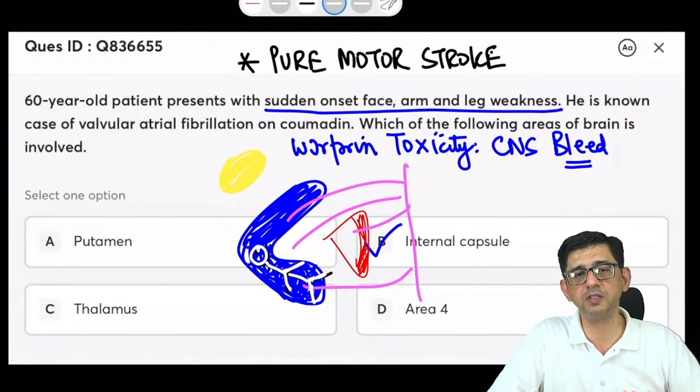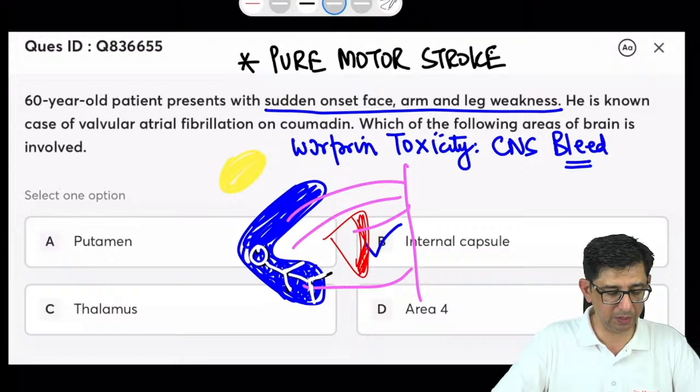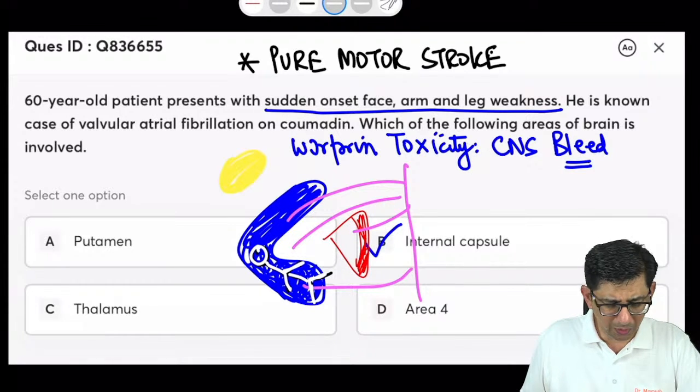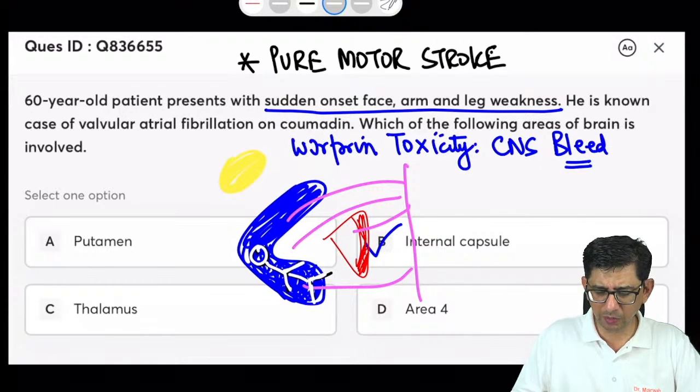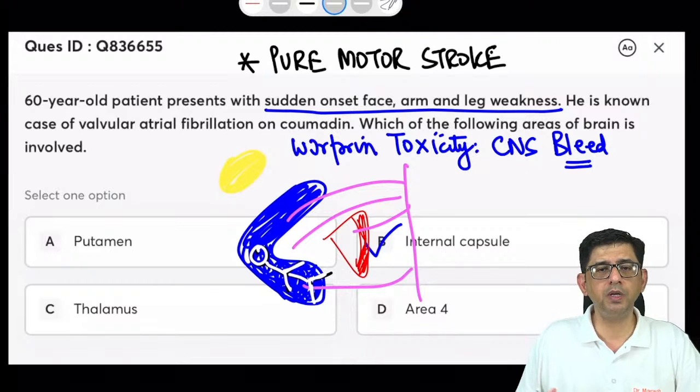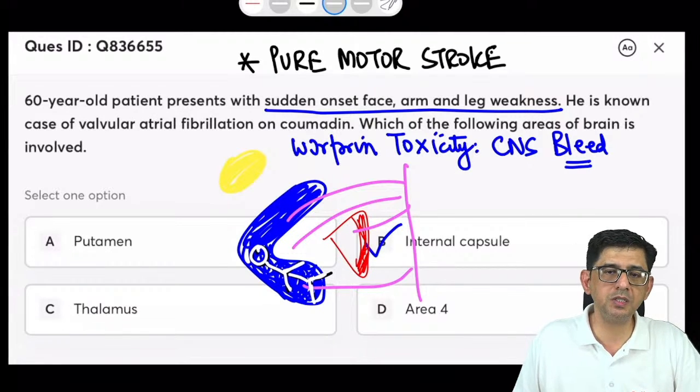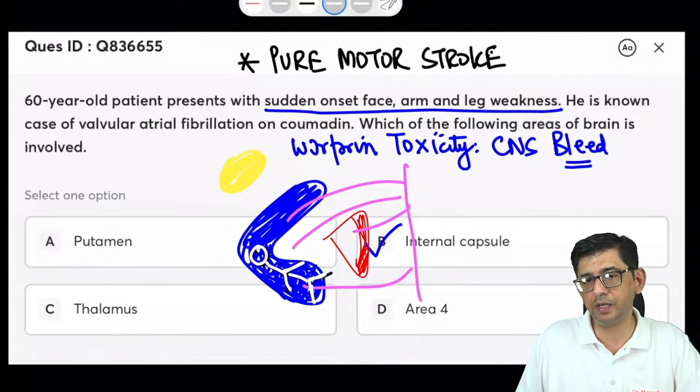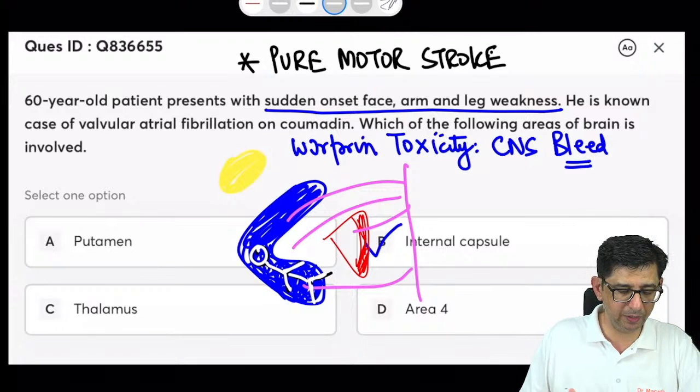While there's a face weakness, arm weakness, and leg weakness, cerebral embolism in this case can be a reason. Yep, can be a reason. But we can't predict, because he's on an anticoagulant, the first risk that I'll consider would be the possibility of a bleed in this particular case.